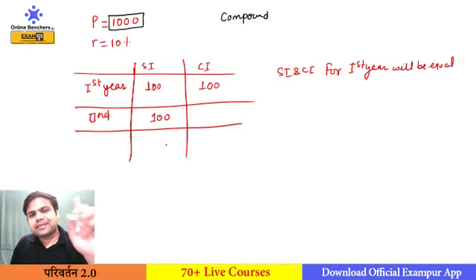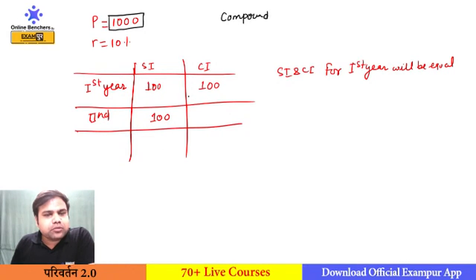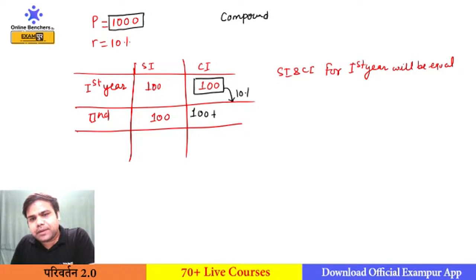When you enter the second year, there will be two amounts: one is your principal, the second is your interest of rupees 100. So these are two values on which you get 10% interest. 10% of 1000 will be 100. Again you will get 10% of this 100, which will be 10. So in the second year, if SI is 100, then CI would be 110 rupees.